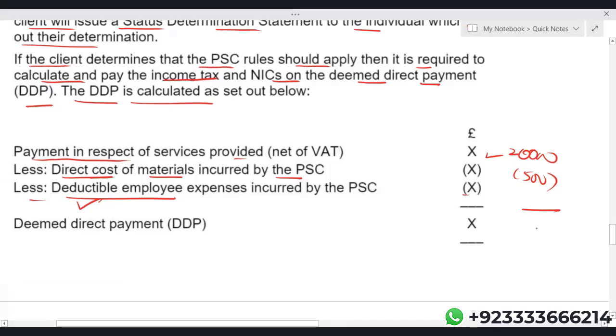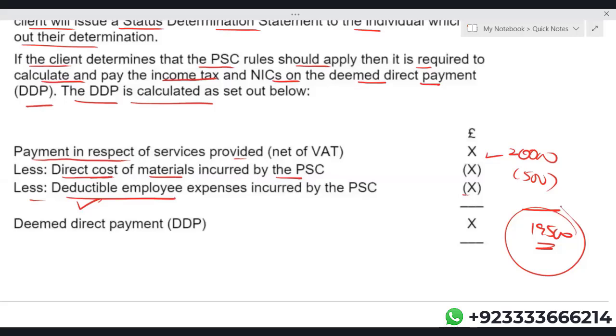So the deemed direct payment will be 19,500. This deemed direct payment will be subject to income tax, employee NIC and employer NICs, calculated as if GOK was a direct employee of Bless PLC. On 19,500, there's going to be income tax, employee NIC and employer's NIC. Simply, Bless PLC will deal with GOK as if GOK was their direct employee.